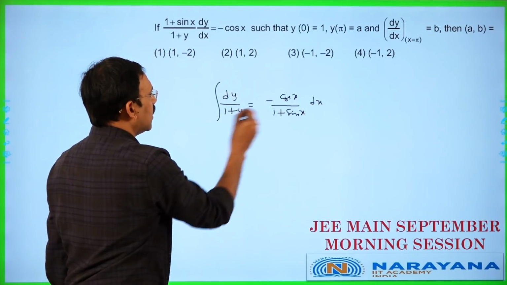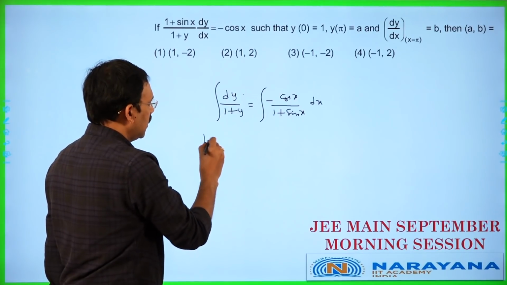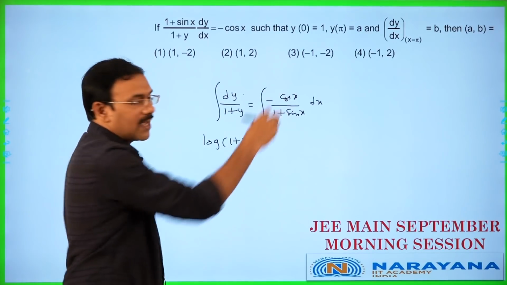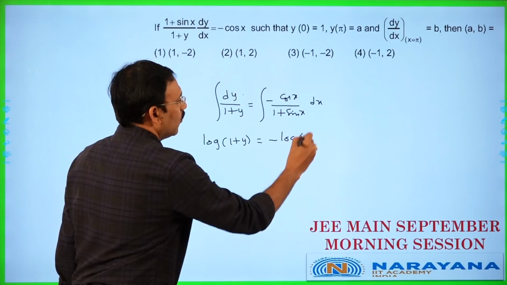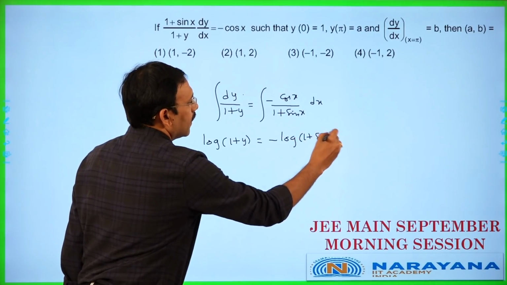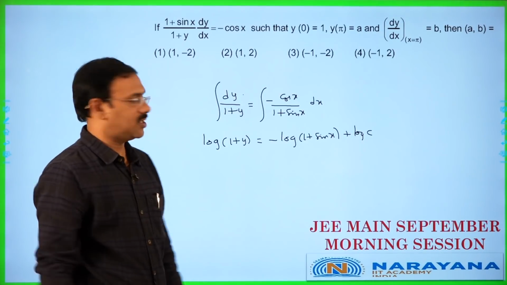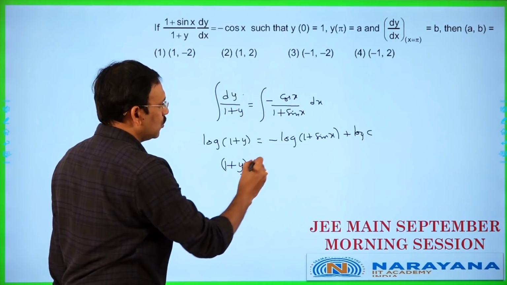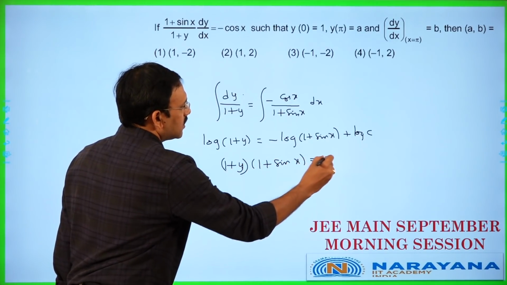You just integrate on both sides. So, the integral of 1/x means log(1 + y) is equal to, since the derivative of sin x is cos x, minus log(1 + sin x) plus, take the integration constant as log c. So you are going to get, friends, (1 + y)(1 + sin x) = c.